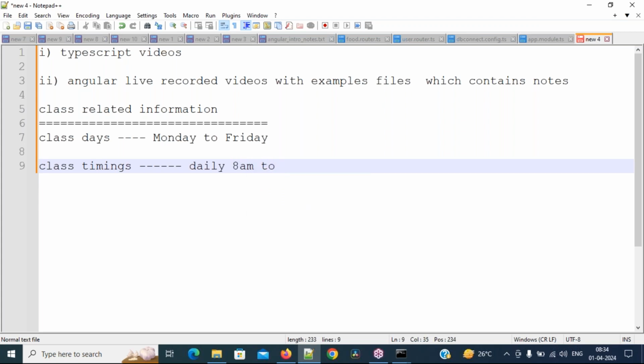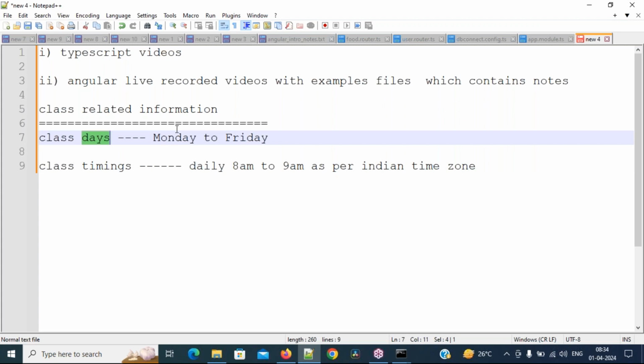to 9 a.m. as per Indian time zone. That is the correct word. So these are the class days, Monday to Friday, and class timings.